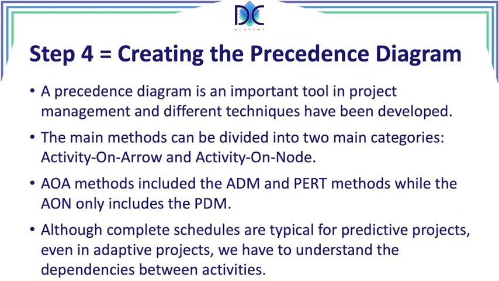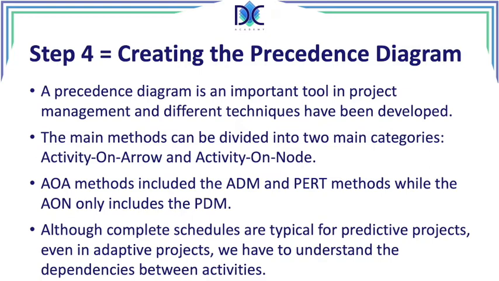When we are looking at adaptive approaches to project management, we will do this in a different way. Nevertheless, it's always very important to understand what the dependencies are between the different activities. We don't want to start an activity before all its predecessors have been completed.